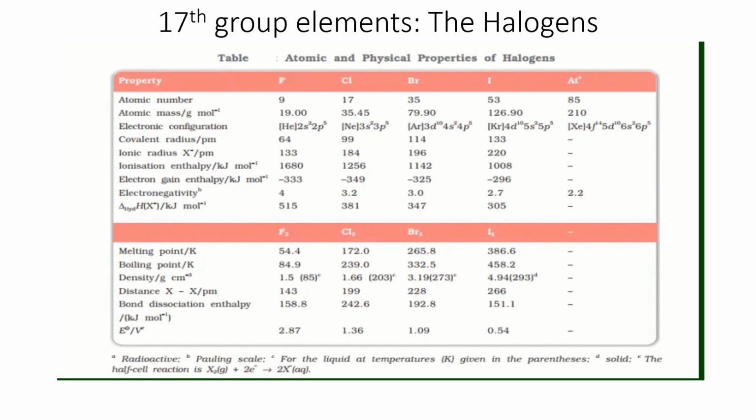In whatever group, if we have the atomic number of the first element, we can find the atomic numbers of all other elements. We need to add 8, 18, 18, 32, right?